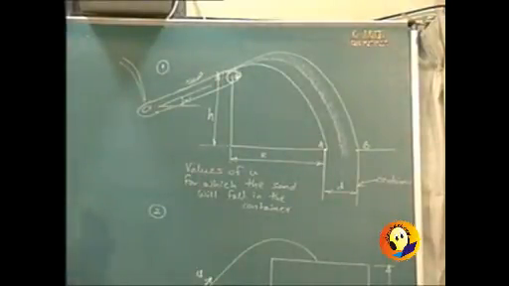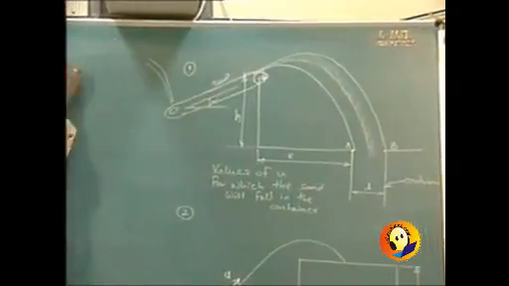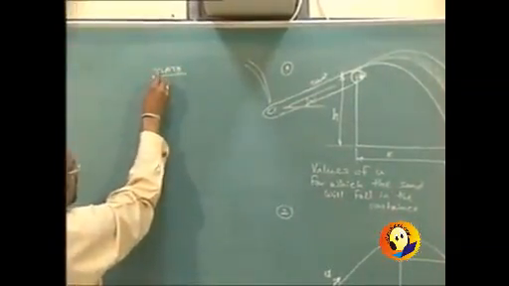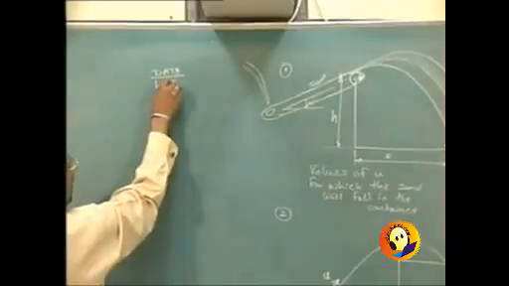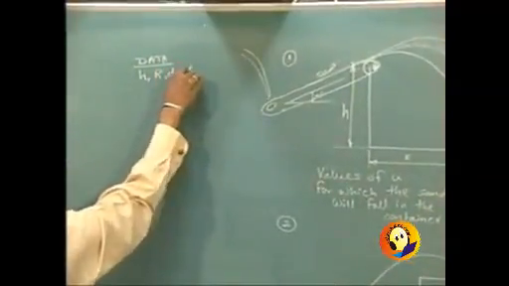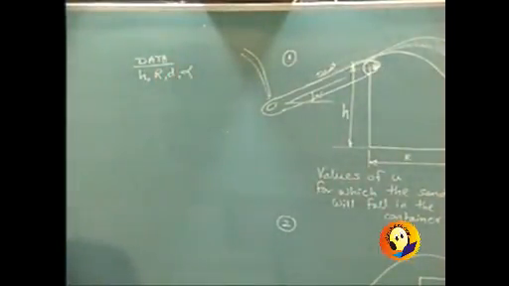The data that is available to us in this case is h, r, d, alpha. This is the information that we have.